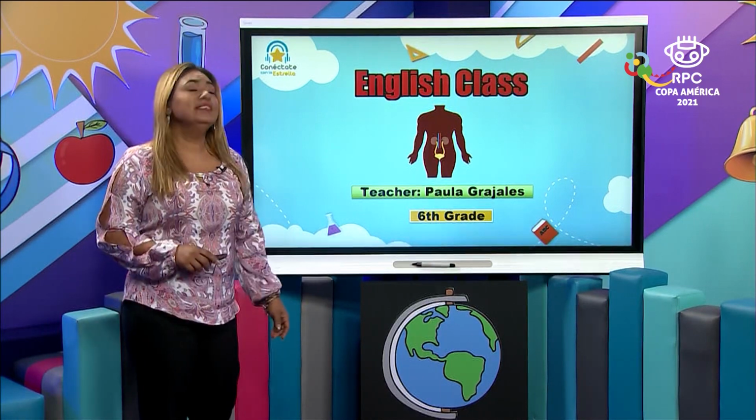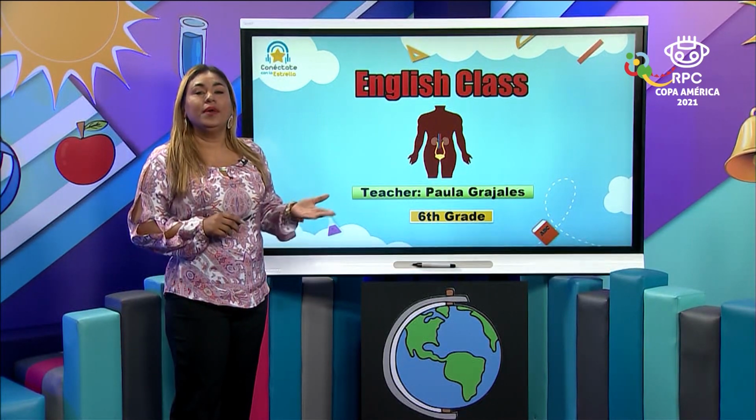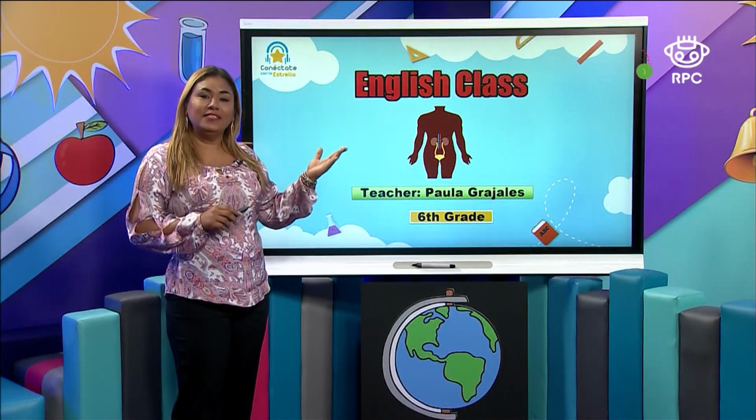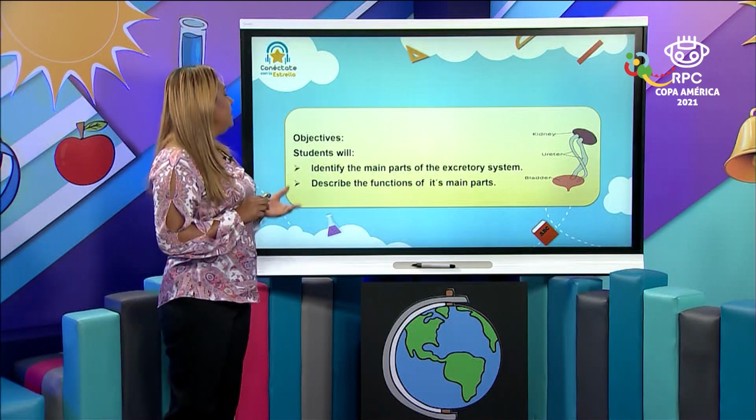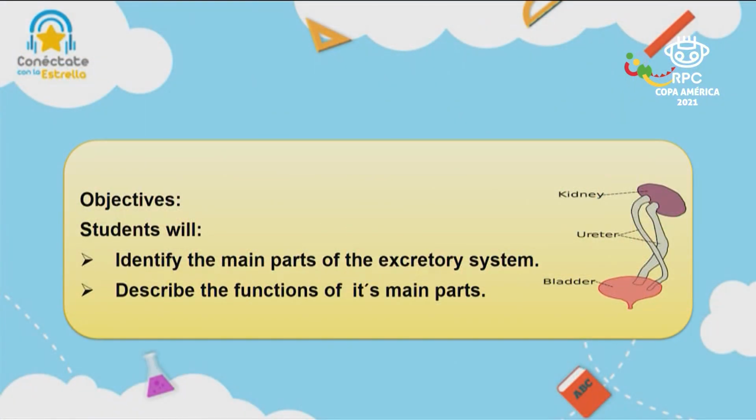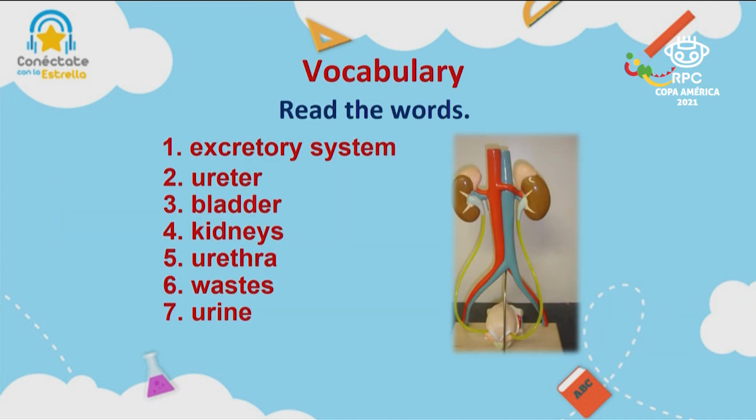Hi, 6th graders. Today we are going to keep working on the different systems, our human system, and today we are going to identify the main parts of the excretory system and describe the function of its main parts. So let's start with our vocabulary today. Let's read: excretory system, ureter, bladder, kidneys, urethra, wastes, and urine.